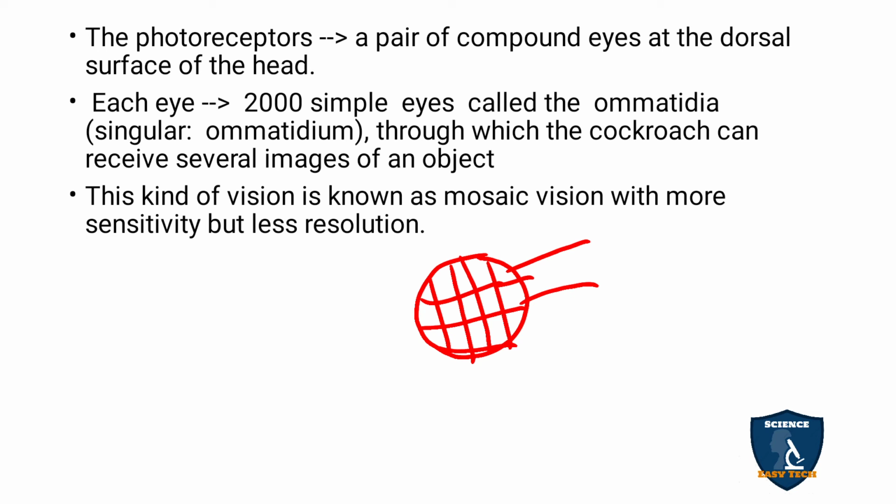So the compound eye has about 2000 simple eyes, and each one is called an ommatidium.